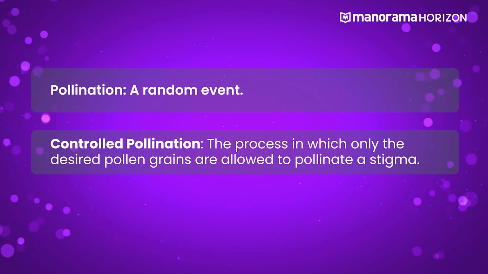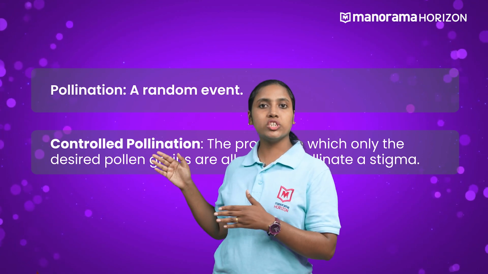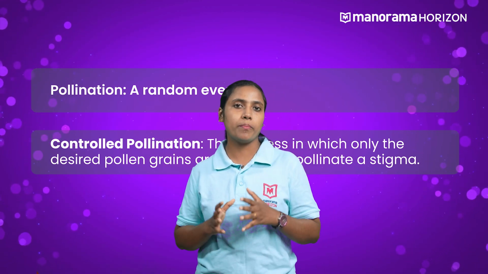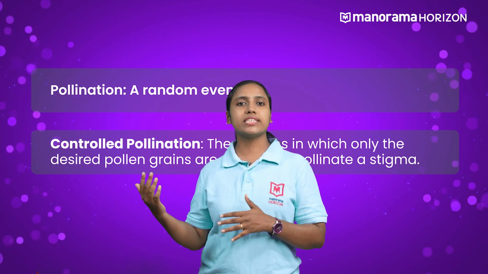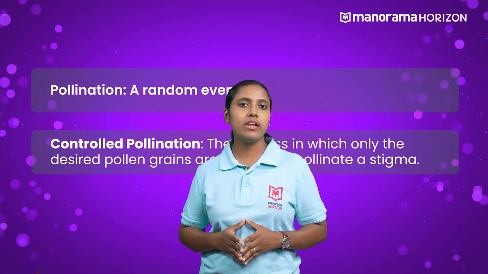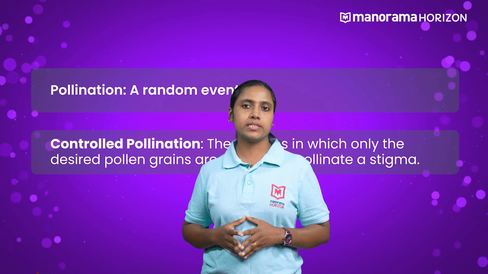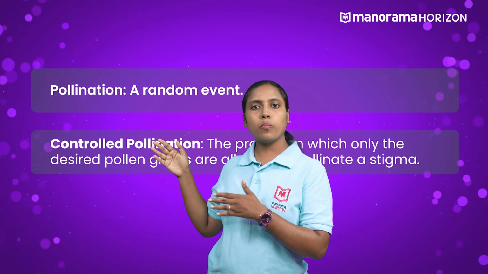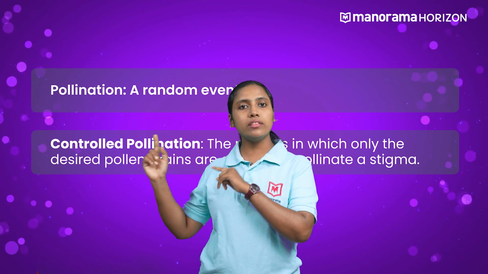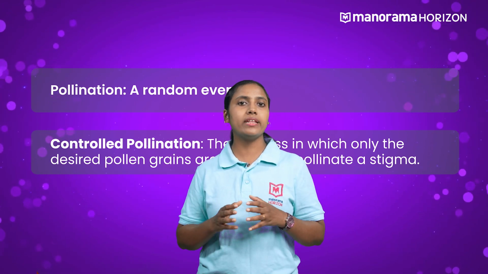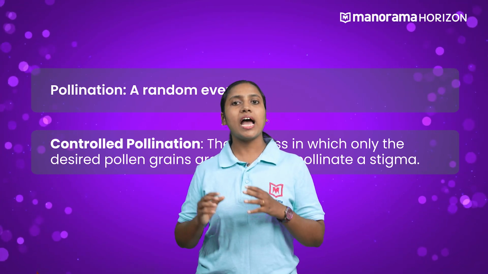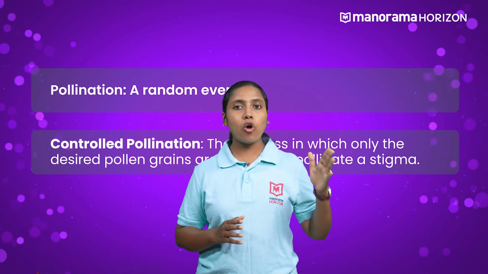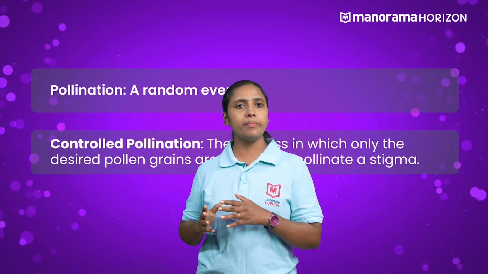controlled pollination. Controlled pollination is performed by the plant breeder to produce a hybrid plant progeny having the desired features of selected male and female parent plants. For instance, pollen grains from a tomato species pollinate the stigma of the other tomato species to obtain the hybrid tomato plants having the disease-resistant gene from the male parent and longer shelf life of fruit from the female parent.